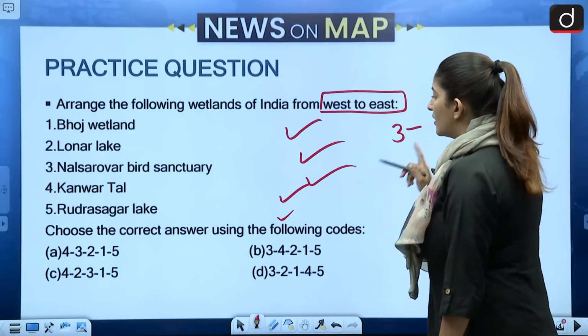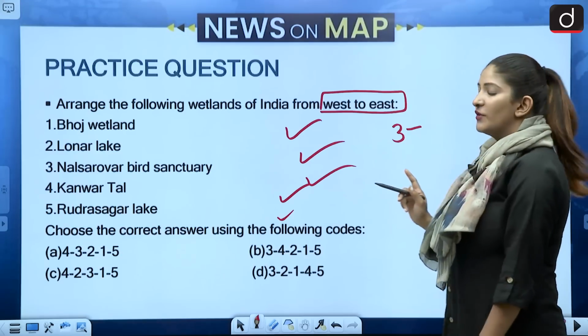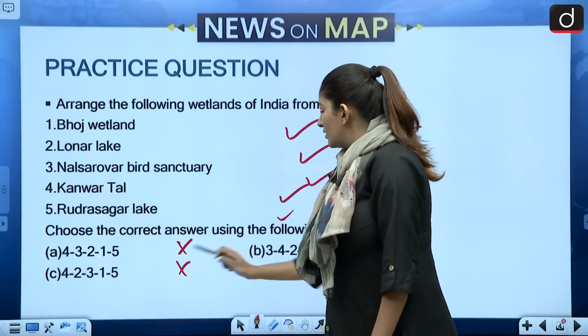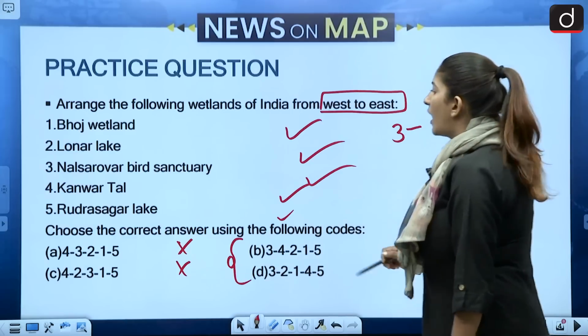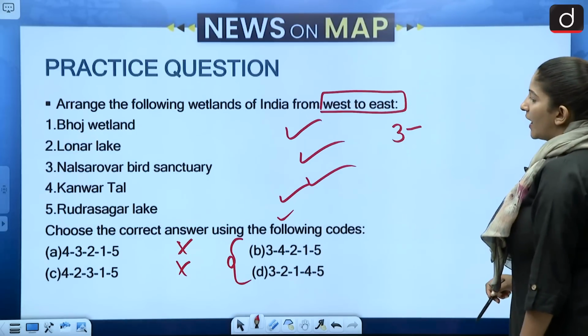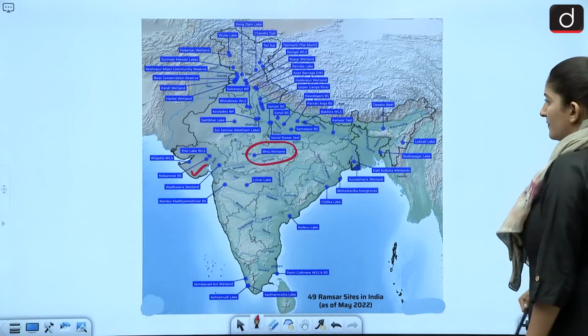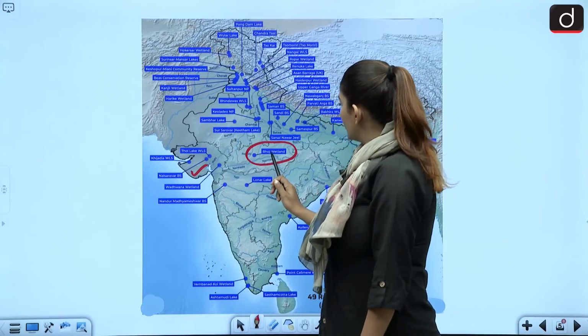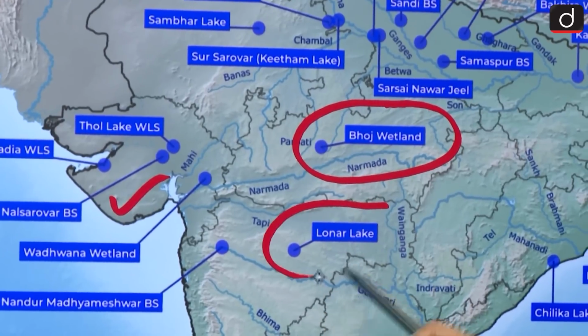Then, of course, we have to go by the elimination method as well. So A and C can be eliminated. Now we have to choose from these two. After that, Bhoj and Lonar and Kanwartal. Nal Sarovar was done, Bhoj was done, Lonar is over here.